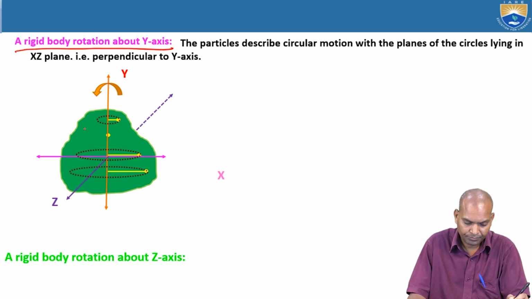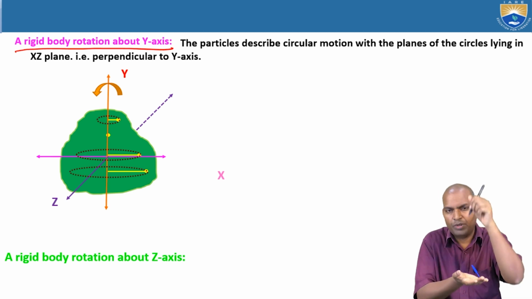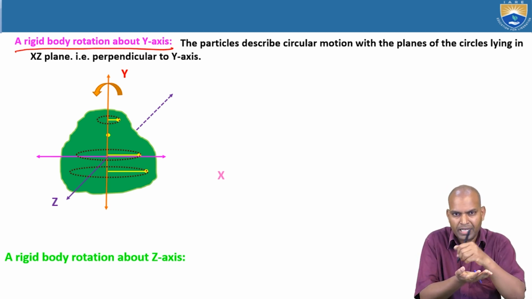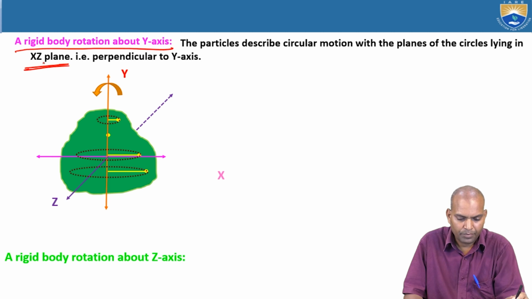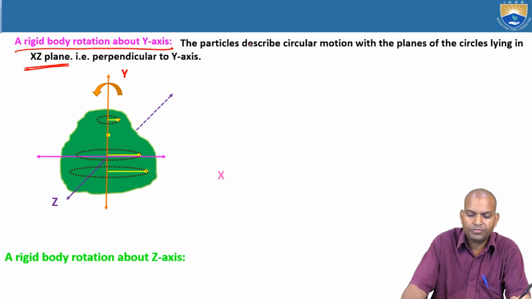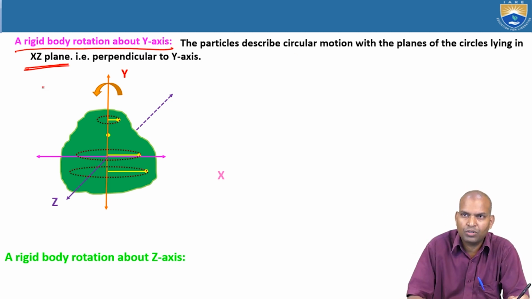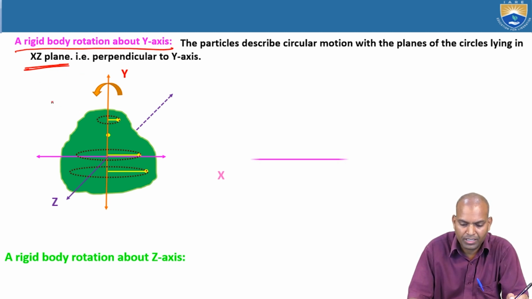What is the plane? The plane is normal to the y-axis, that is, the X and Z axes. So the plane of rotation, in which the particles describe circular motion, is the XZ plane, which is perpendicular to the Y axis.